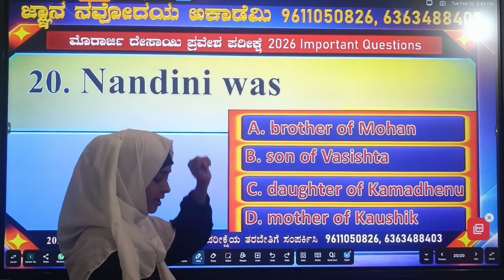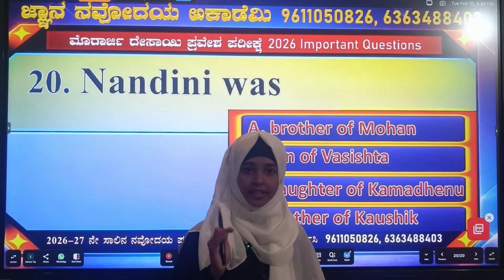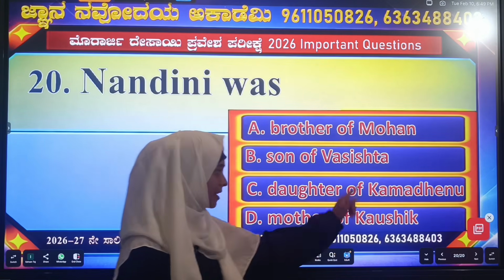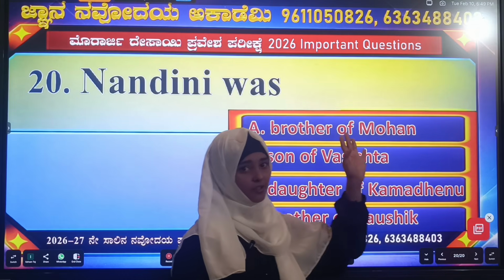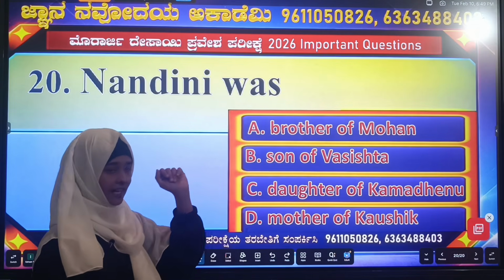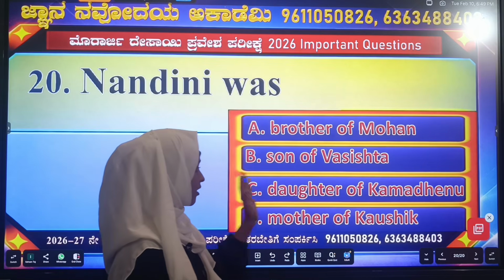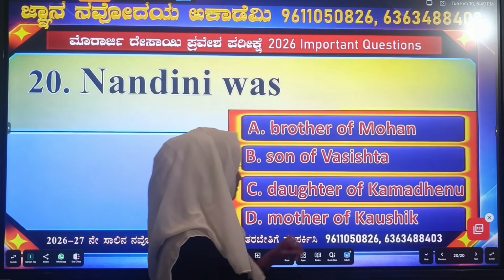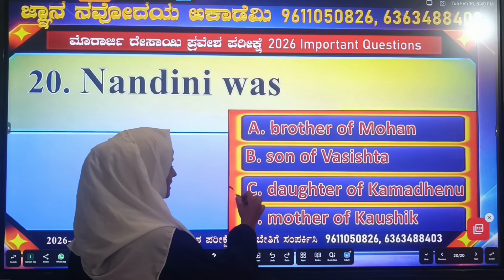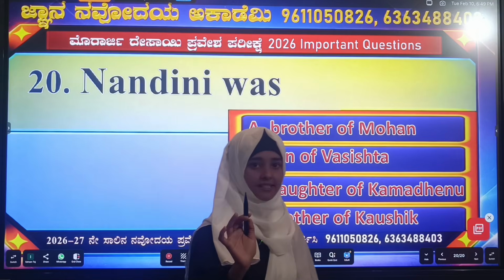Nandini was. In this story, Nandini was the daughter of Kamadhenu. This question is taken from the 5th standard textbook. So, in this story, Nandini was daughter of Kamadhenu. Right option is C. C is the right answer.